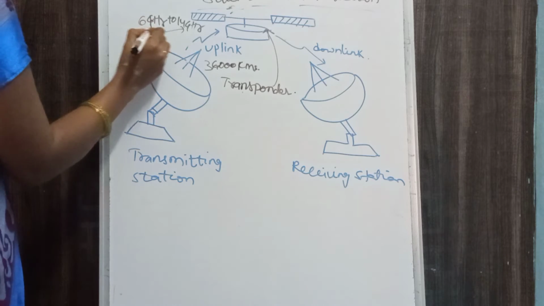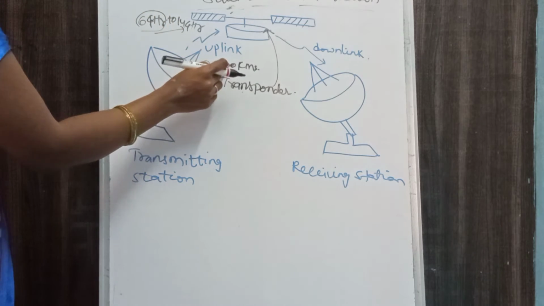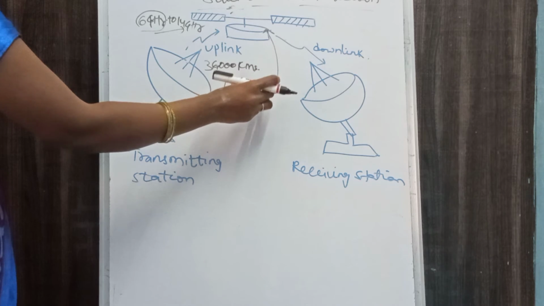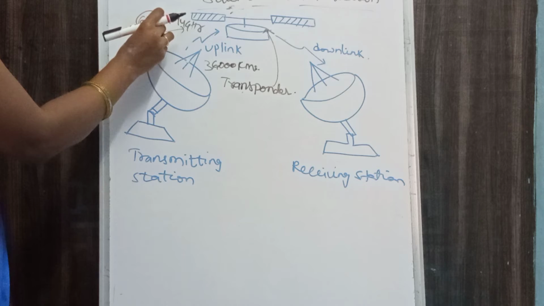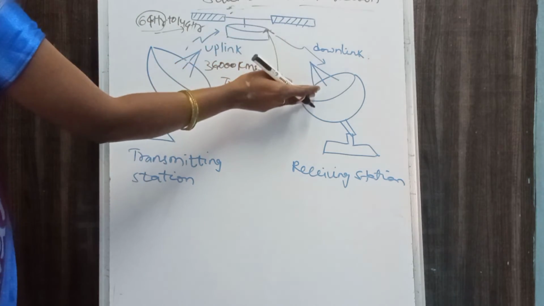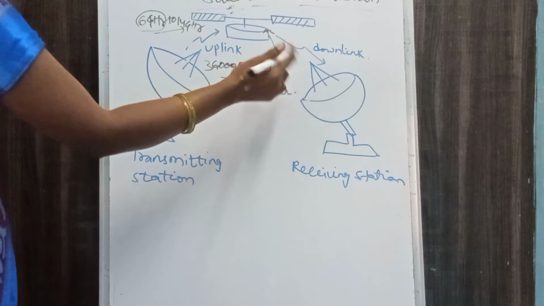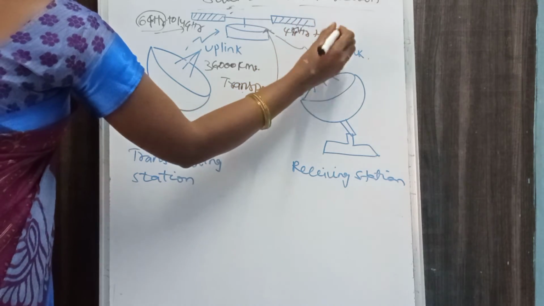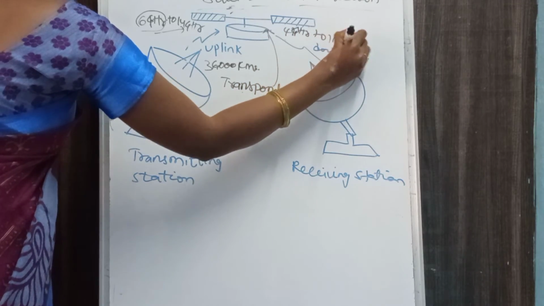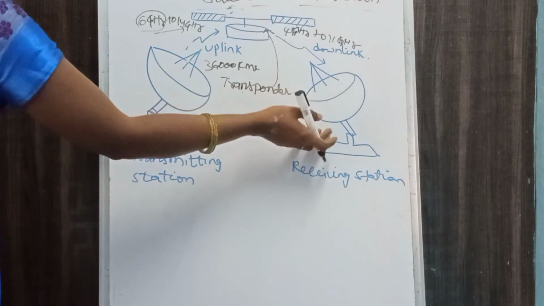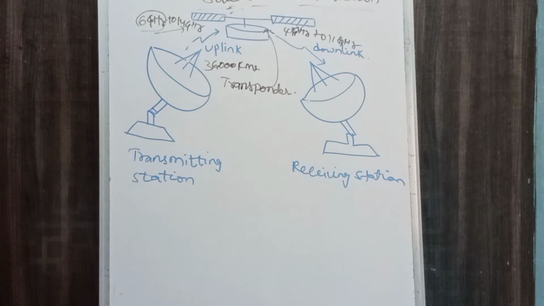For example, 6 gigahertz speed is going. After reaching 36,000 kilometers, a transponder is placed, which takes these signals, amplifies them, and the satellite sends the response back to the receiving station at 4 gigahertz to 11 gigahertz. So sending speed is 6 to 14 gigahertz. Receiving speed is 4 to 11 gigahertz in satellite communication systems.